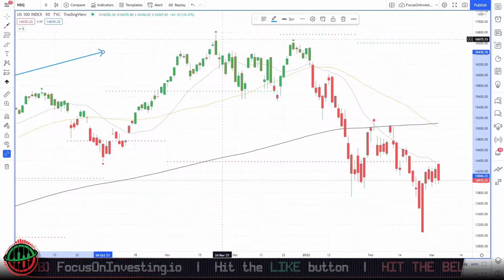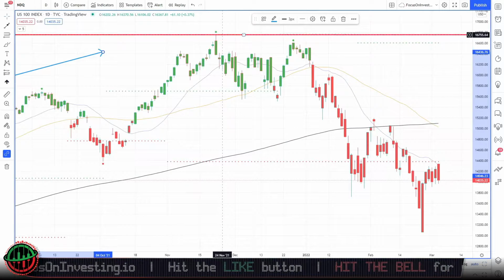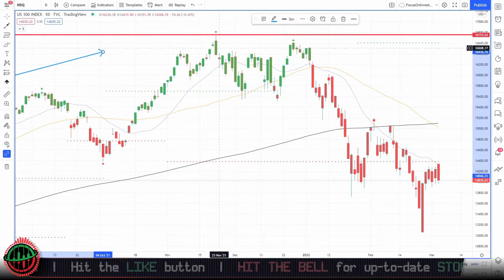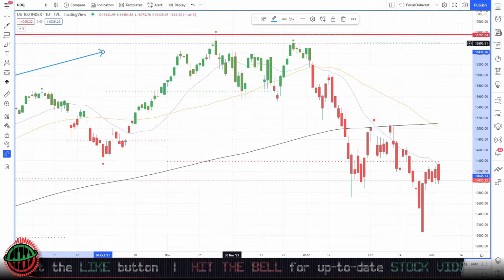Let's zoom in. We can see that price reached a high here around the 16755 area. We found a level of resistance and price was unable to break that level of resistance.